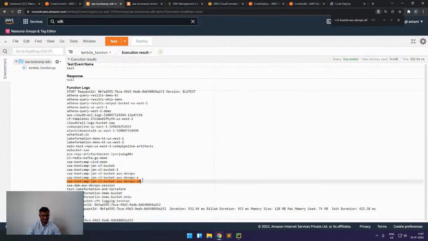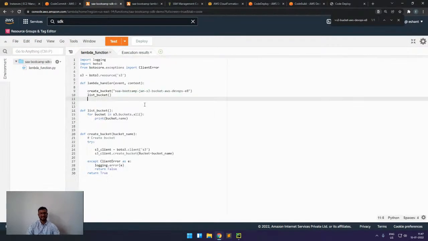Here we can see that this bucket has been created for us. In this way, we can play with it, and we can interact with multiple services.